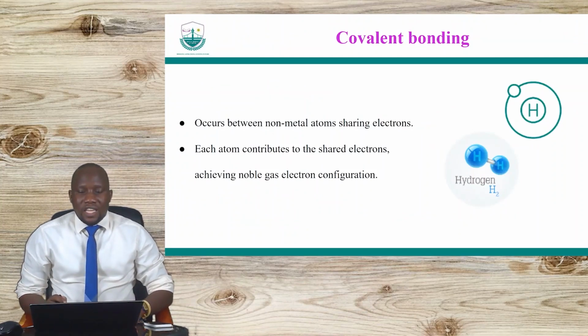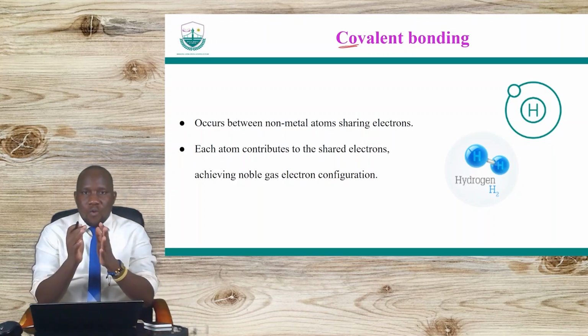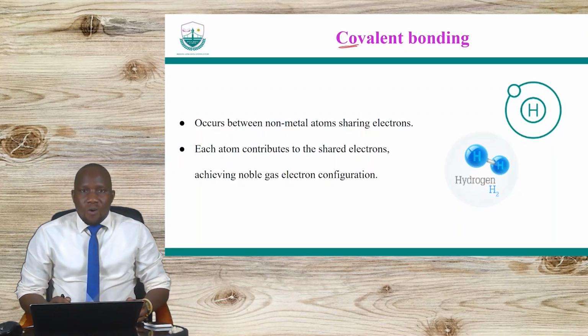So we move to the second type of bond, the one we call the covalent bond. The co usually means working together, cooperation, and things like that. So covalent bonds mean that you have electrons that are being shared between the atoms.